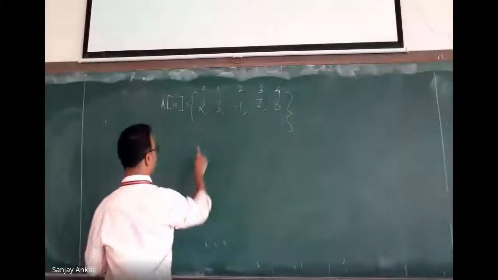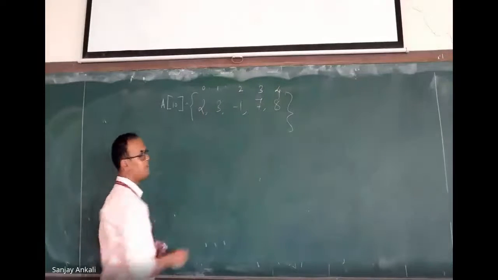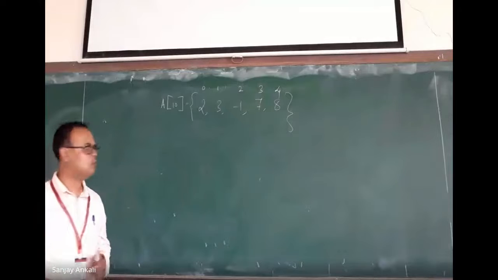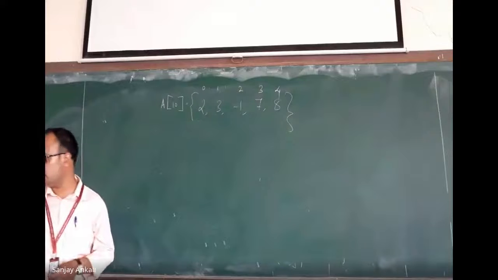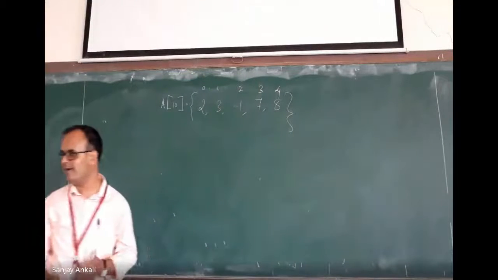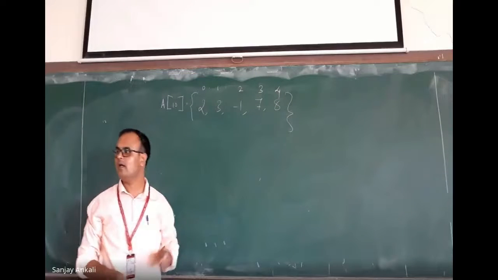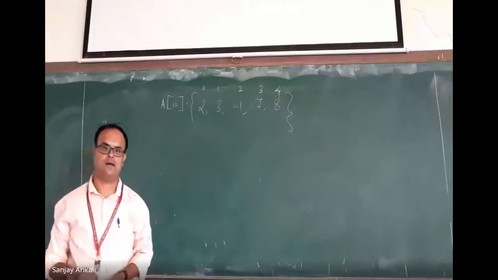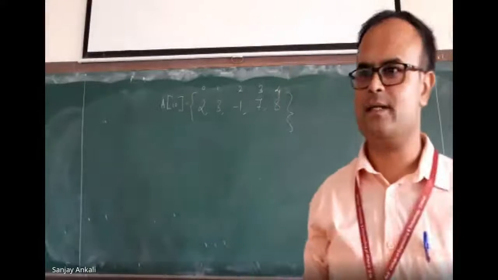Okay, I will compare A of 0 with all the numbers. 2 is compared with 3. Which number is small? 2. 2 is compared with minus 1. Which number is small? Minus 1. 2 is compared with 7. Which number is small? 2. 2 is compared with 8. Which number is small? 2. Now where has that minus 1 gone? Is it correct? It is also not correct.